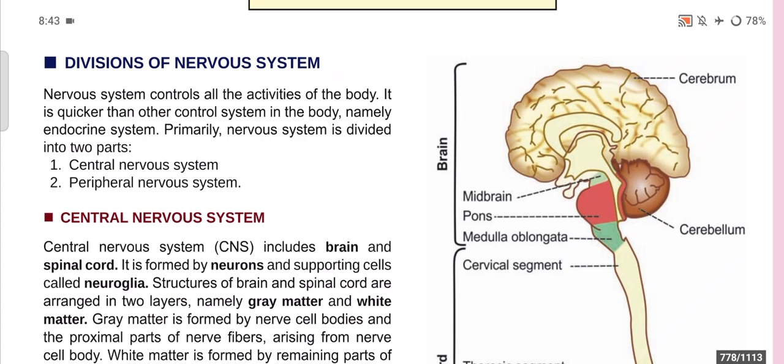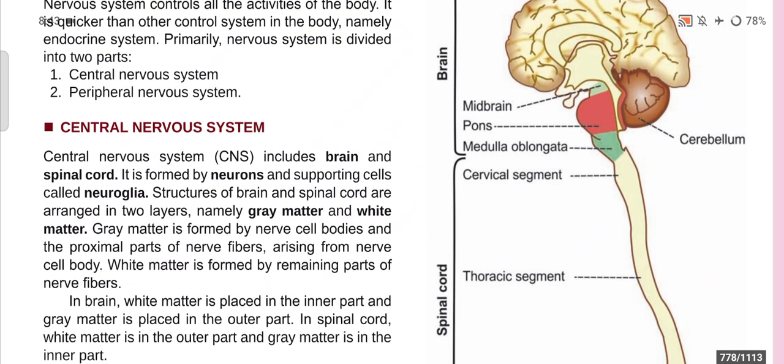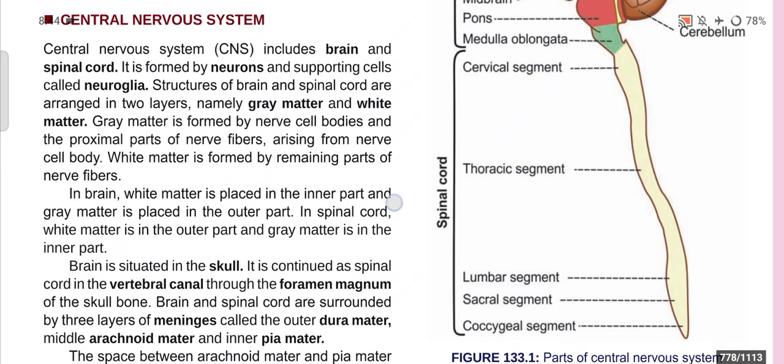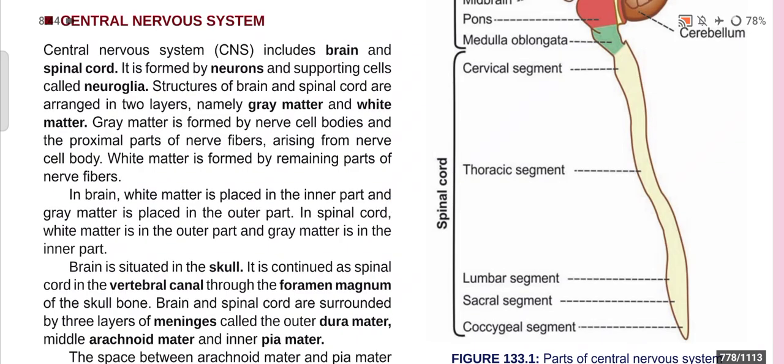So first of all, the central nervous system. The central nervous system or CNS includes the brain and spinal cord, and it is formed by neurons and the supporting cells called neuroglia. The structures of the brain and spinal cord are arranged in two layers, namely gray matter and white matter. Gray matter is formed by nerve cell bodies and the proximal part of the nerve fibers arising from the nerve cell body, and white matter is formed by the remaining parts of the nerve fibers.